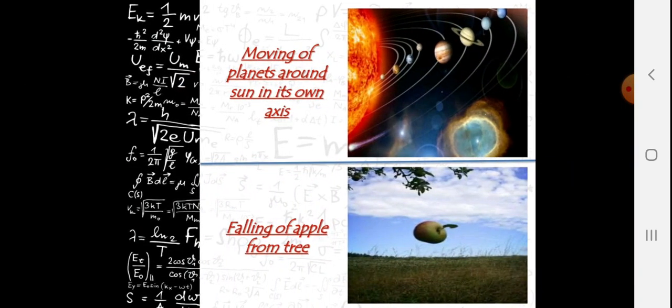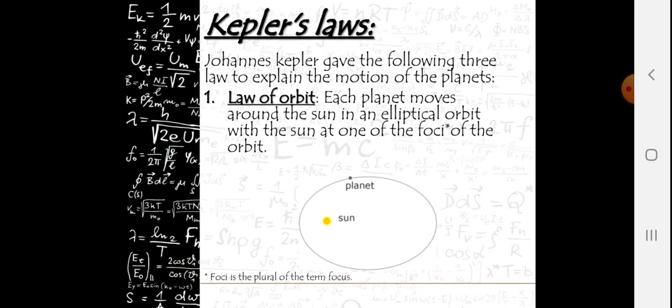Moving of planets around the sun on its own axis, you can see in the first image. Second, falling of an apple from the tree. Kepler's laws. Let's revise Kepler's three laws. John Kepler gave the following three laws to explain the motion of the planets.